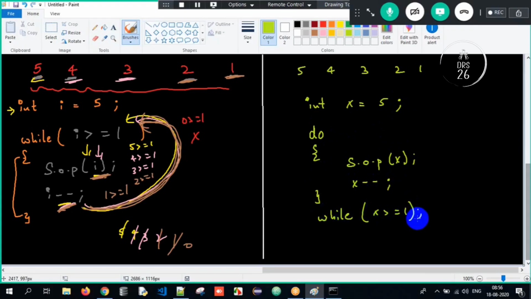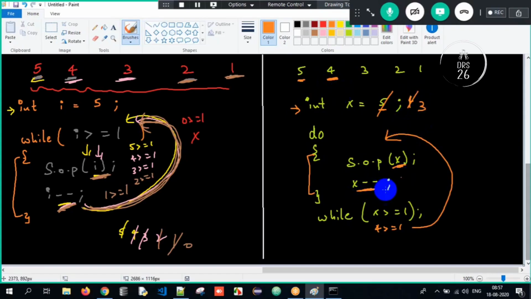Don't you think here it's both the same? It's very easy, but only execution will matter. What is my x value? X value is 5. It does the job here. Print x value, 5 will get printed. X minus minus, x will become 4. Is 4 greater than or equal to 1? Yes, goes back. 4 will get printed. X minus minus, it will become 3. Check the condition. Is 3 greater than or equal to 1? Yes, goes back. Print 3. X minus minus, it will become 2. Check the condition again. Is 2 greater than or equal to 1?